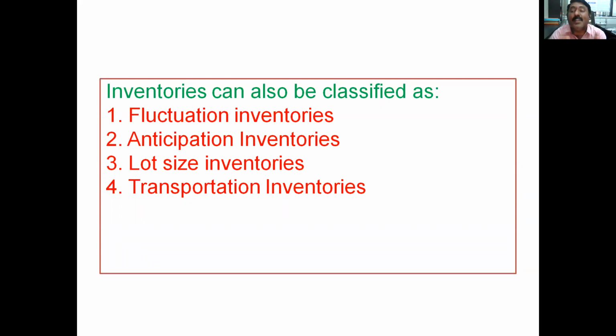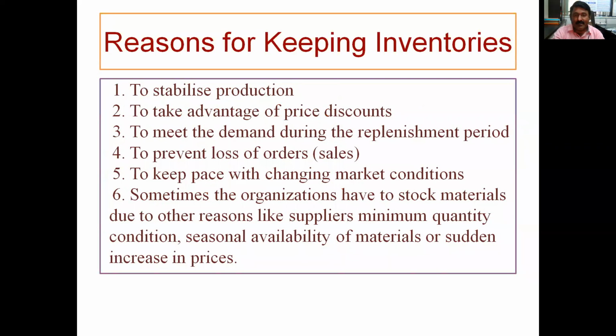They are under transportation, moving from one station to another station, dispatched from one station. He will say that from my side it is delivered, but from the other side it is not received. So it is in the middle stage, and you can call it transportation inventory. Very, very important. So these are the different types of inventories, friends, that we have discussed. Let us move further.